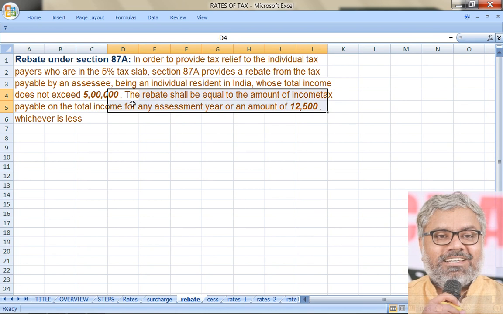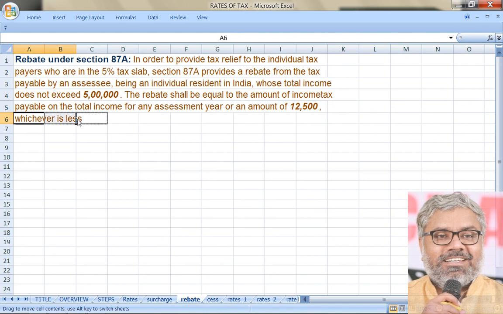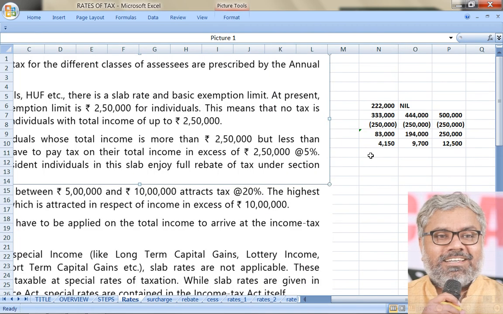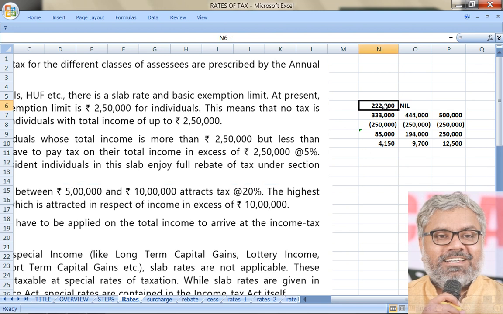So how much is the rebate here? Simply that is the amount of either income tax payable on the total income or 12,500, whichever is less. Whichever is less is the amount of rebate that is available. So let us apply this now in the example that we have taken. So for the first person who had an income of 2,22,000, nothing was taxable, so no question of rebate. When anyway the base tax liability itself is zero, why should we give any rebate to him? Not required. So there is no applicability of rebate for this guy.